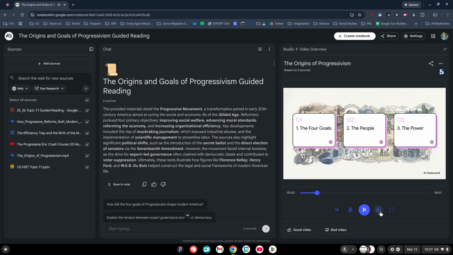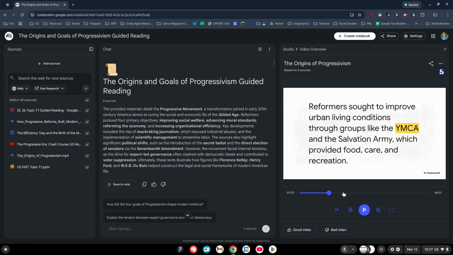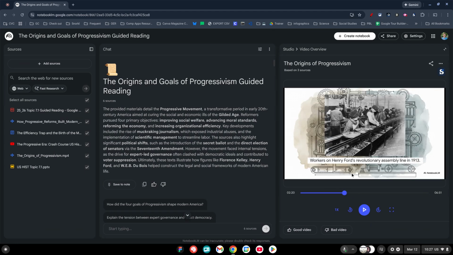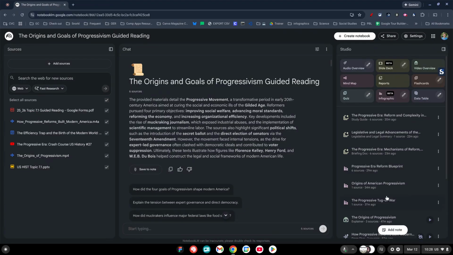All right, and so we could see there's different things where it's going through those different parts right here, highlighting things that I want them to highlight. And again, as I'm doing this, I can give my students some guided notes, right? So that they're watching this and there's certain things that they're filling out, notes that they're taking, probably on a hard copy, right? Writing them down. So that's our video overview as well.